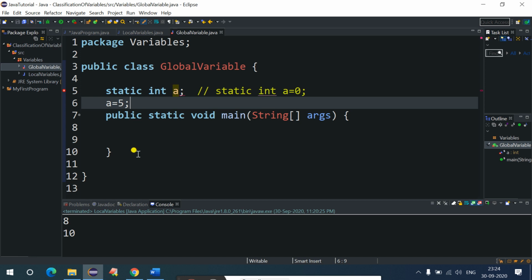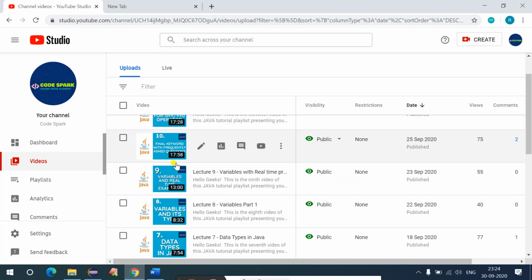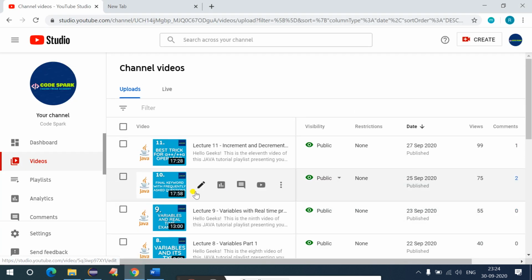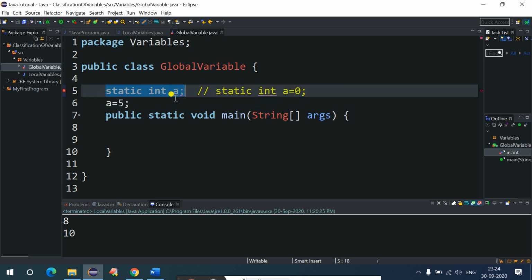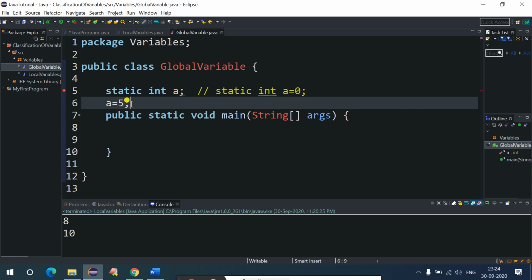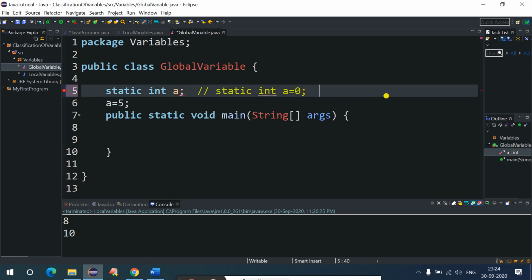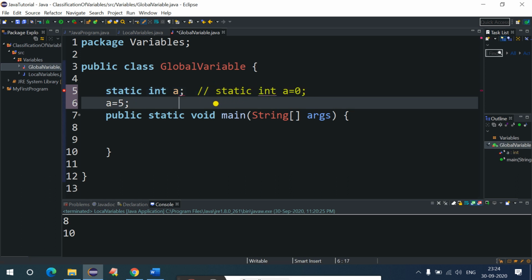Same as we have seen in the final keyword concept, right? If you have not watched that video, please go and refer to lecture 10. I have discussed everything in that part. So for now, just understand it: a global variable cannot be reinitialized. What we are doing is reinitializing the value. Reinitialization means we are trying to update the value. So here the value was 0. Now we are saying, hey compiler, please update the value of 0 to 5, right?